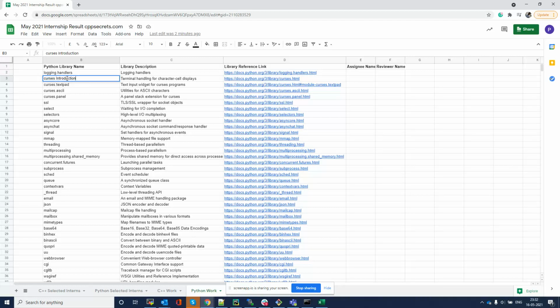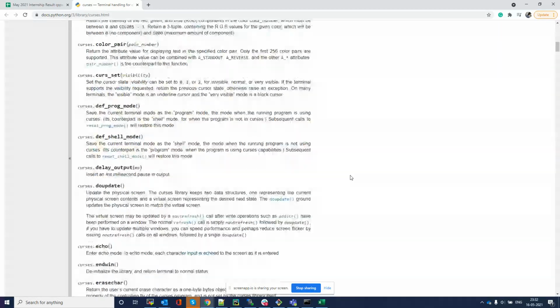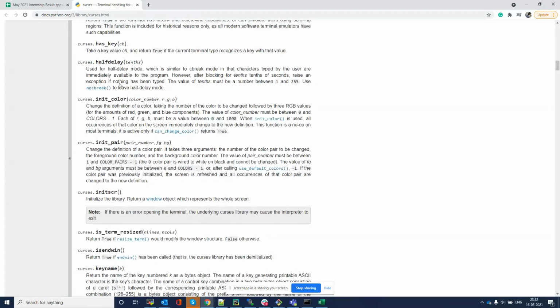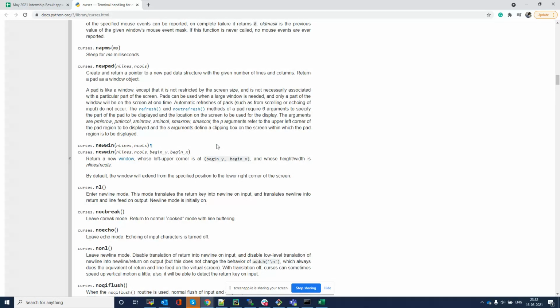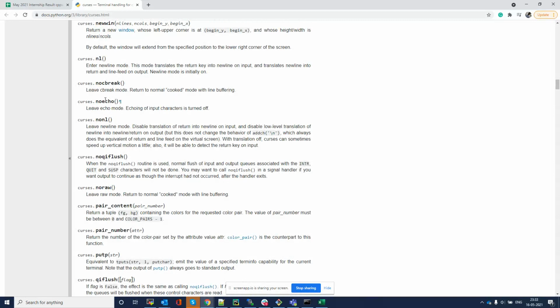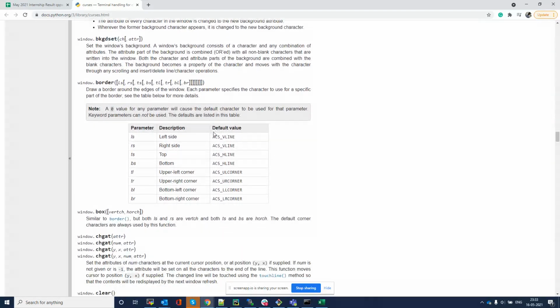introduction. Now, after writing the introduction, in the introduction I have already explained what all things you are going to capture. So when you are going to write the introduction article, you have to clearly write about the library and what all APIs are available. If you go to this function, there are a lot of things available, right? So like kill care, log name, meta, these are all functions which are available in this library. So you are going to write one article for each and every function. Okay, and the first article, the introduction, is really important.